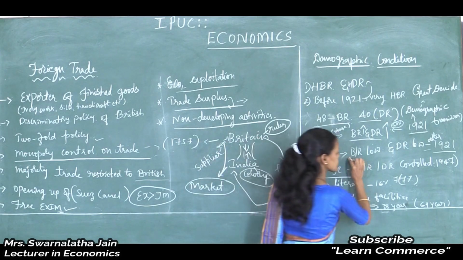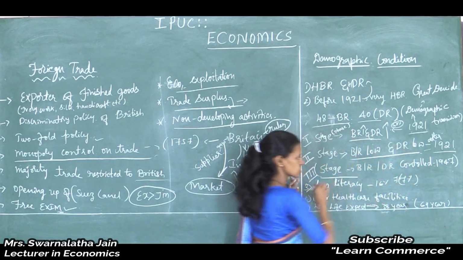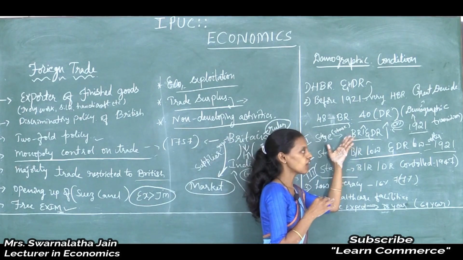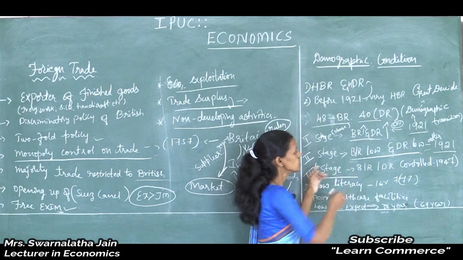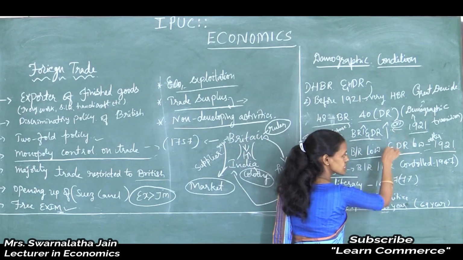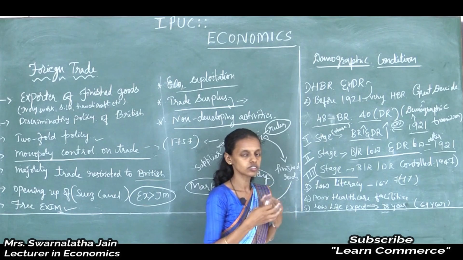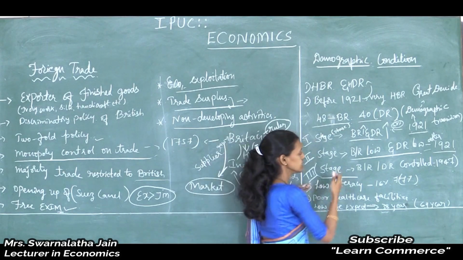So what about the second stage of demographic transition? Here also you can see some changes after 1921. It is the year of great divide because here they estimated the birth rate, death rate, and the condition of people in India.